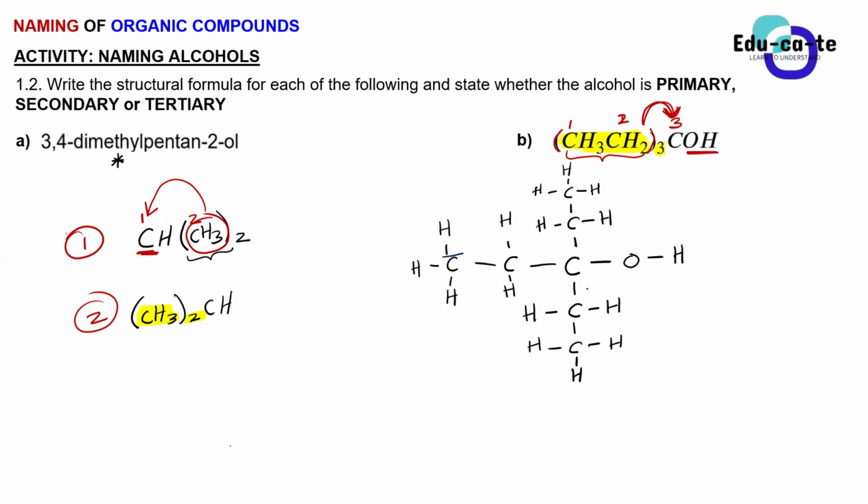This is your longest carbon chain. Or you can highlight it going up. It is still the same. This is your longest carbon chain. But now your functional group, the OH, it is here. This chain has got 5 carbons in total. If you only highlight 3, it's already wrong.